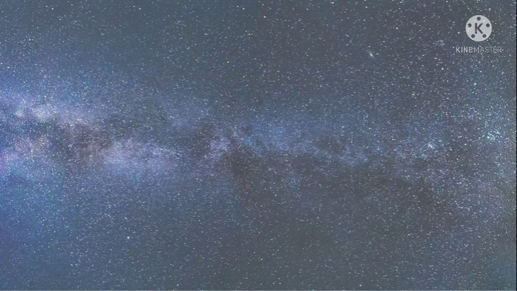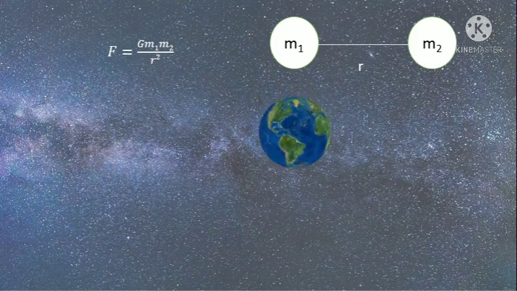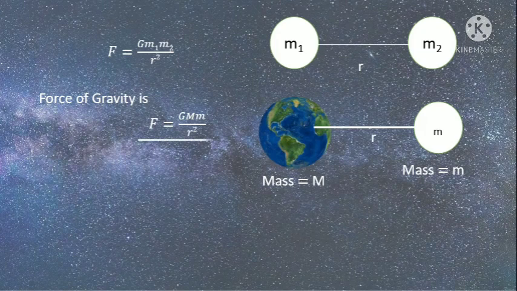From the universal law of gravitation, we know gravitational force between two bodies separated by distance r is given by this formula. If we replace one body by Earth and denote its mass by capital M and mass of body by m, and they are separated by the distance r, then force of gravity is given by this formula. Here r is the distance from the center of Earth to the center of object.